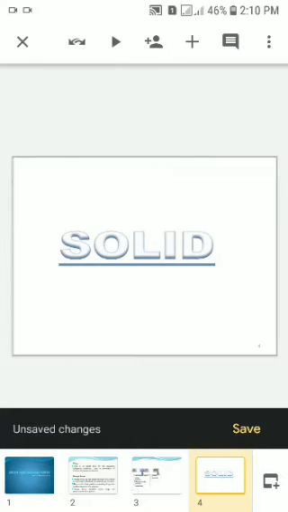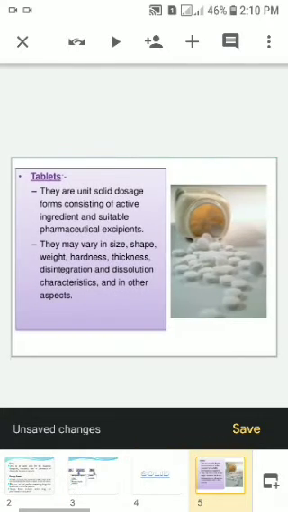Next, solid dosage form. Solid dosage form examples are tablets. They are the unit dosage form containing active ingredients and suitable excipient. They are of various size, shape, thickness and are prepared by the help of various methods.